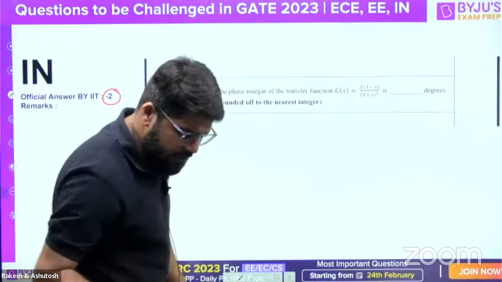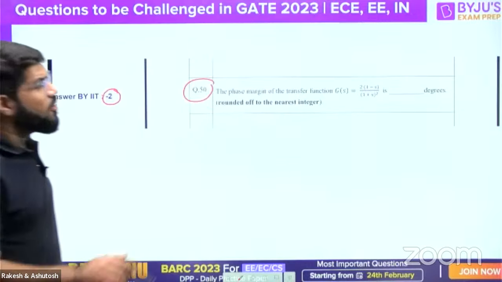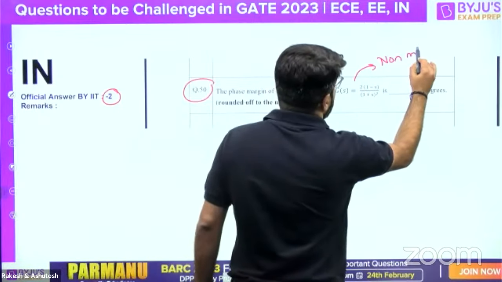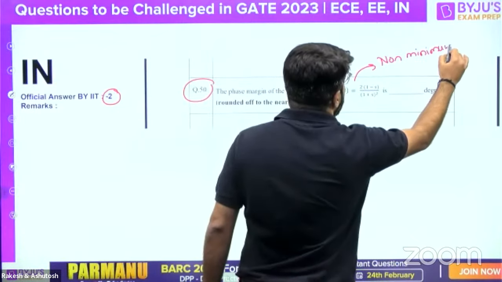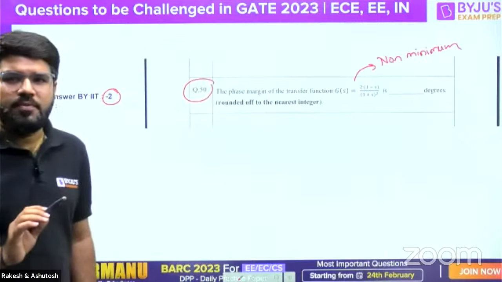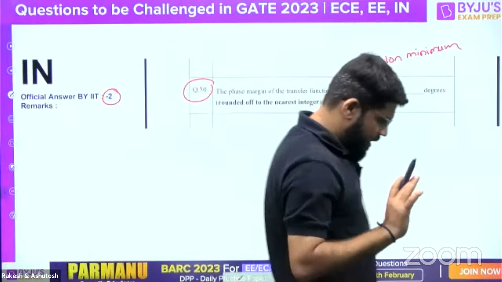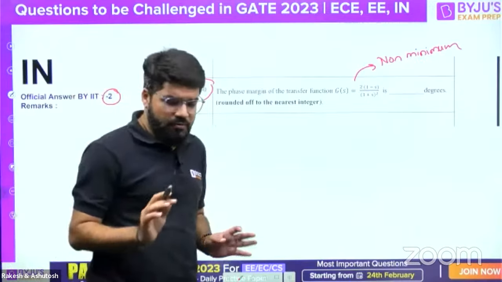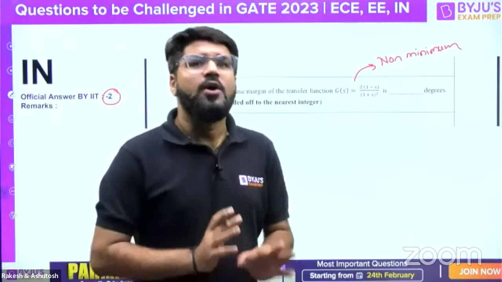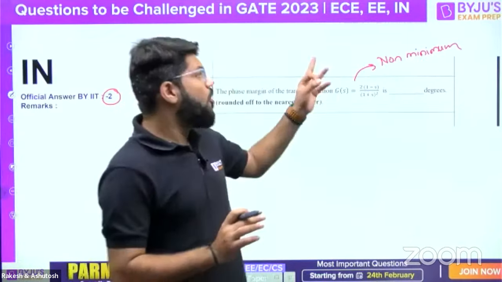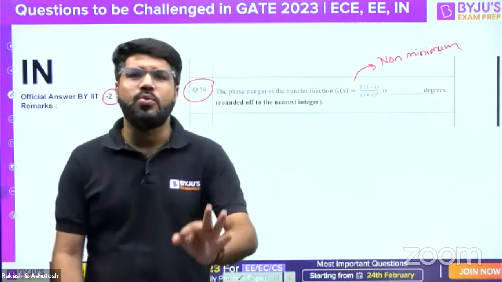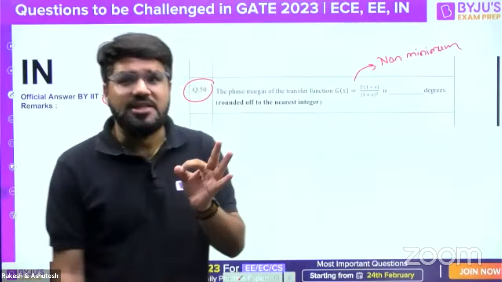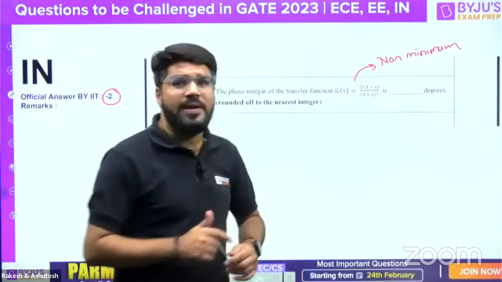Now, since this is a non-minimum phase transfer function, the loop that is given to you is representing a non-minimum phase system. There is a statement in BC Kuo, the very famous book for control systems, which clearly says that if it is a non-minimum phase system, the gain crossover frequency can exist in any of the 4 coordinate axes, including positive and negative as well.